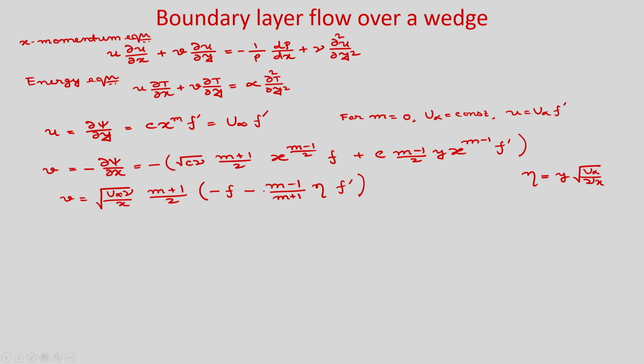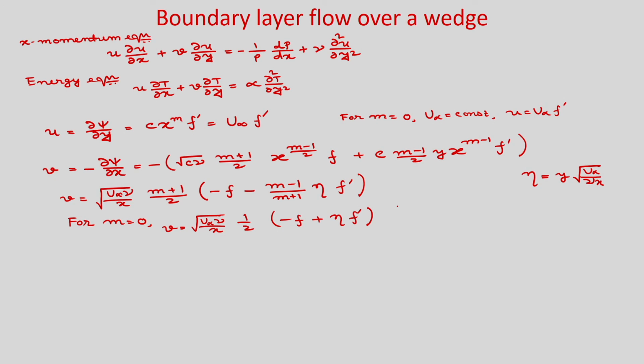Okay. So, if you put m is equal to 0, then what will be v? So, it will be root u infinity nu by x half minus f plus eta, sorry, here it will be m is equal to 0. So, minus minus plus, so eta f prime. Okay. So, this is the expression already we have seen for flow over flat plate. Now, u, v we have found.